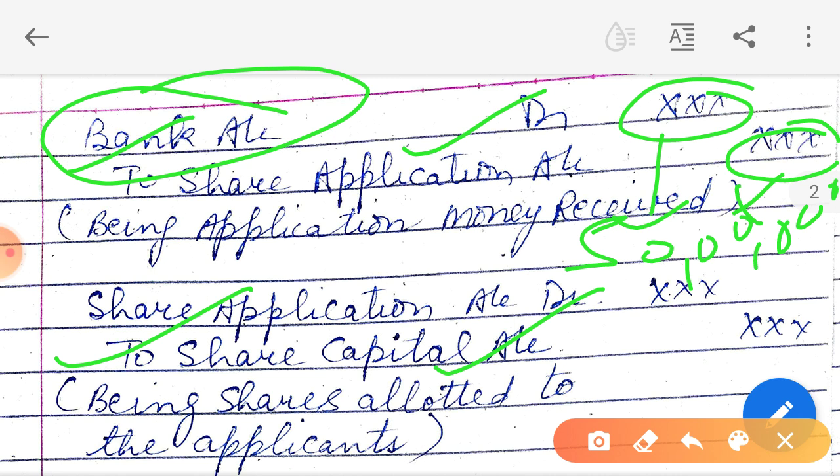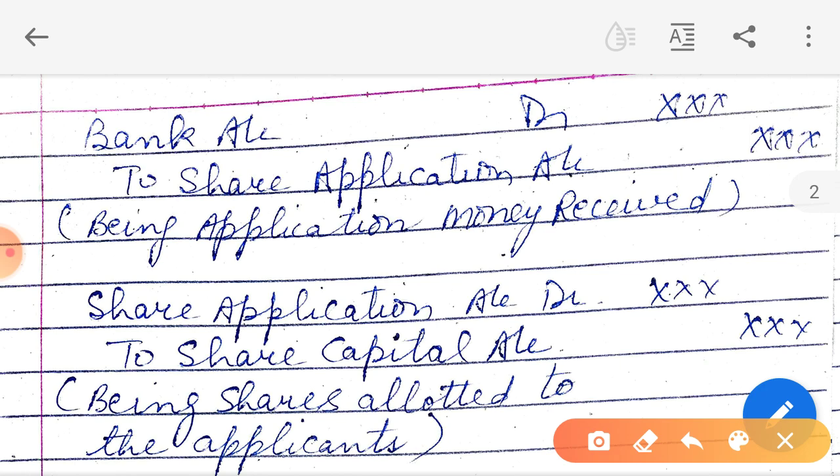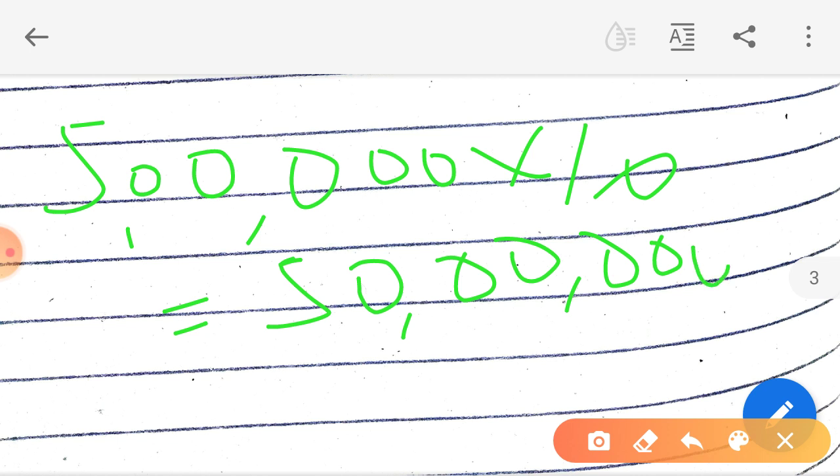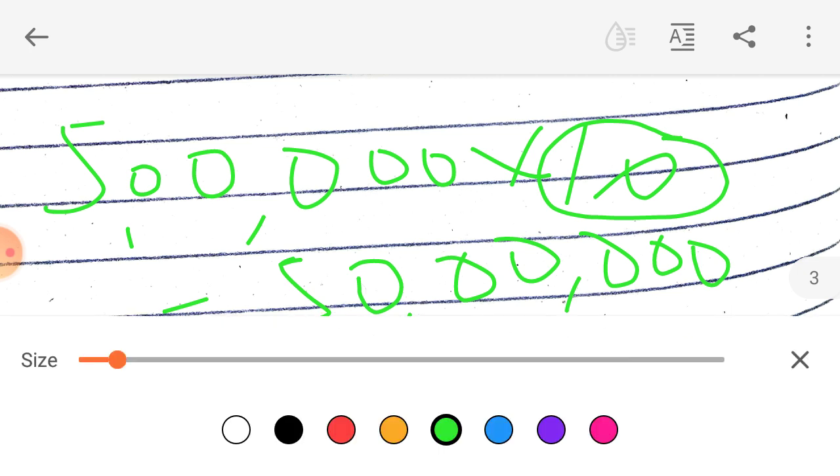Sir, if there are 5 lakh shares, 5 lakh shares into 10, that is 50 lakh. So this is the share capital. Now this is the face value, this 10 rupees is the face value. And the manner of asking for these shares, I can have a breakup of this 10 rupees.